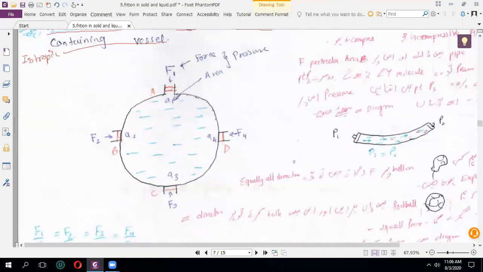Suppose we have one container. Now this container has open places. ठीक है? This open place I'm naming A, this open place B, this open place C, and this is the open place which I'm naming D. Now each has the same area. So can we say that this area is the same? If all areas are the same, can we represent them by A1, A2, A3? Now if the area is same, तो जाहिर बात है इसमें से लिक्विड भी इक्वल एरिया में निकलेगा, इक्वल क्वांटिटी में.